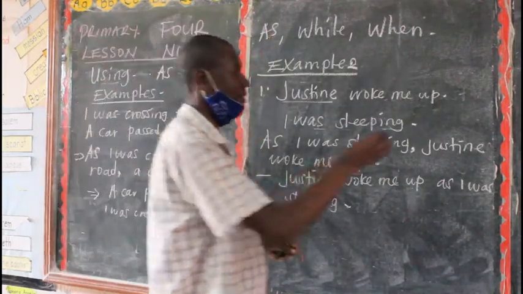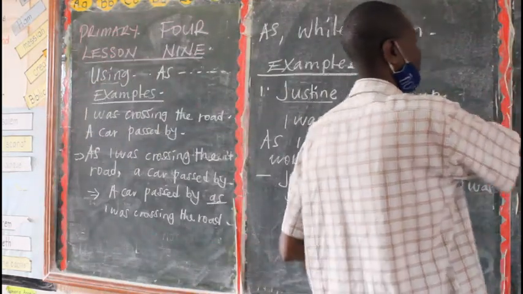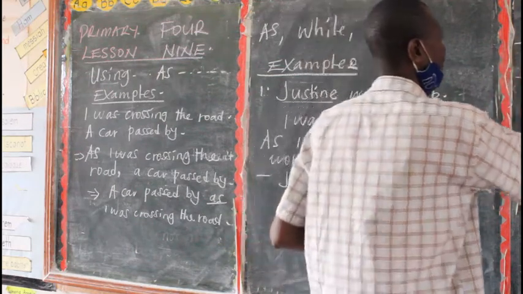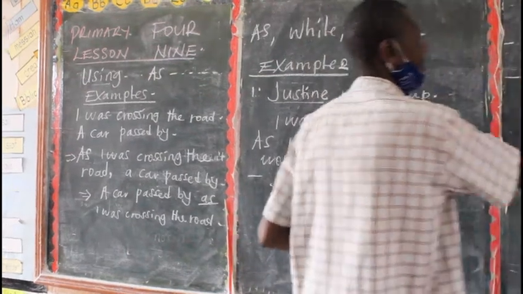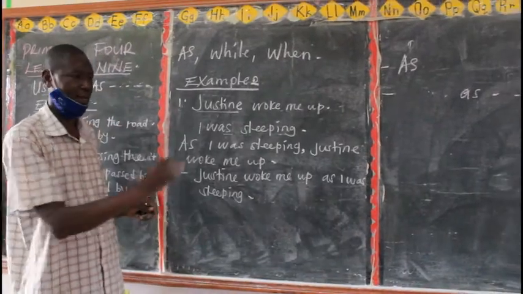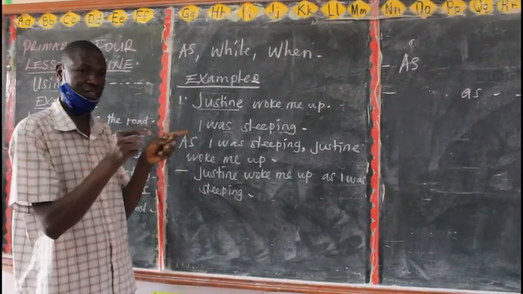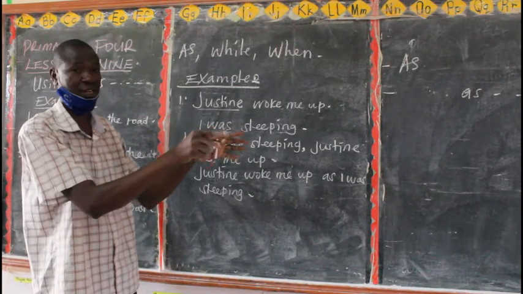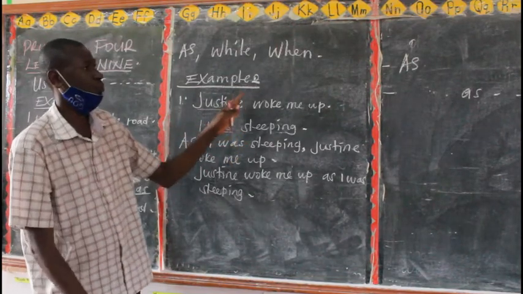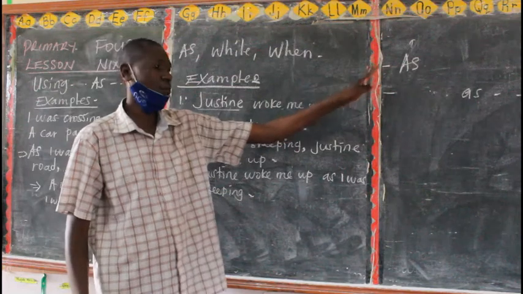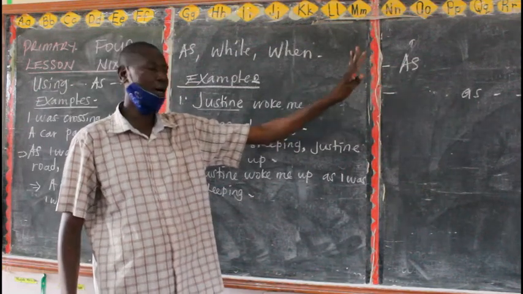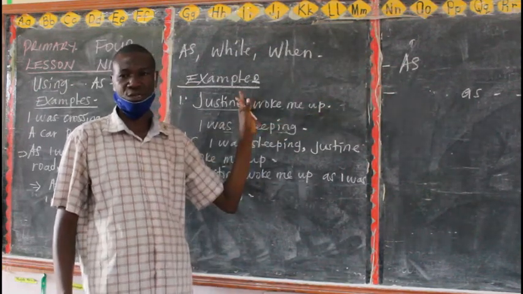So the first sentence is going to begin with as. Then the second sentence, you are going to use as within a what? A sentence. I have even guided you down there in the brackets. Before you do the activity, try to look at what I have written in brackets so that you can be guided properly. That's how brief this lesson is.